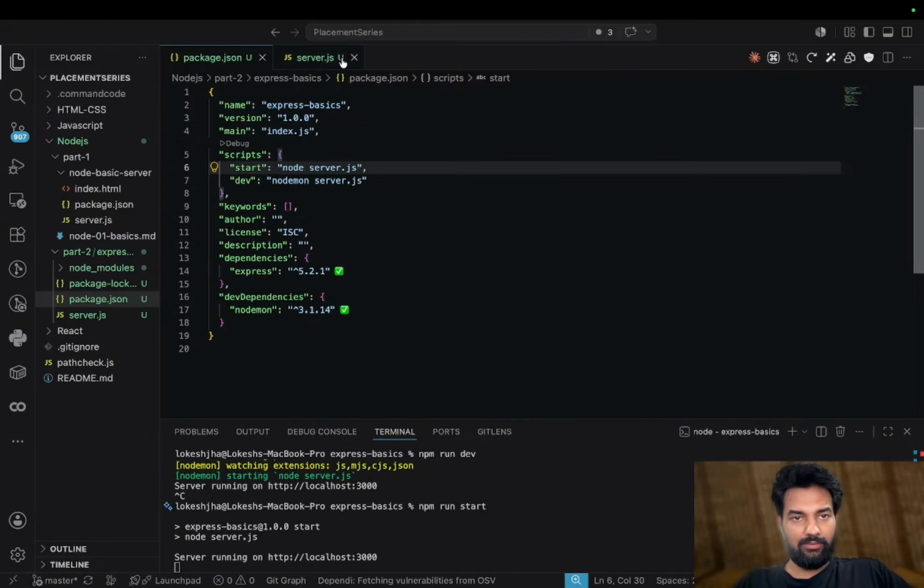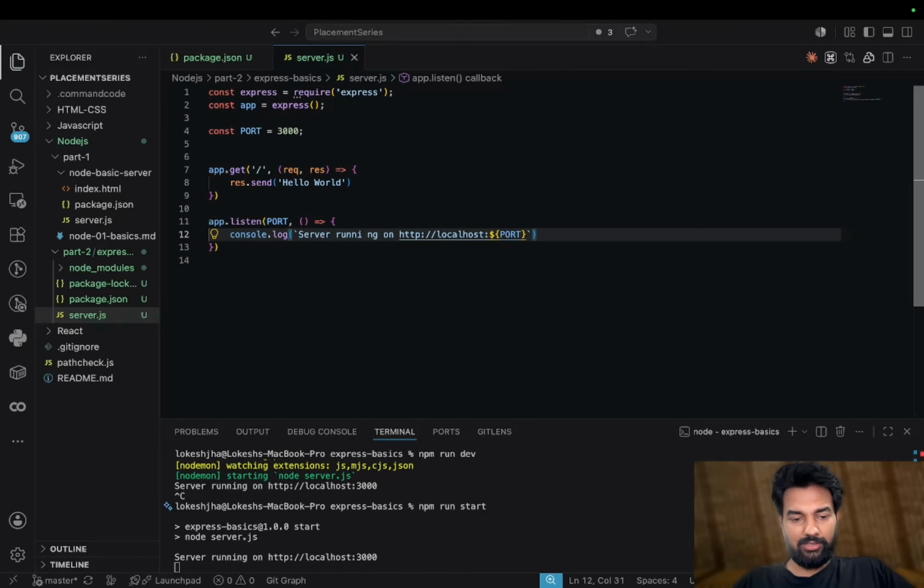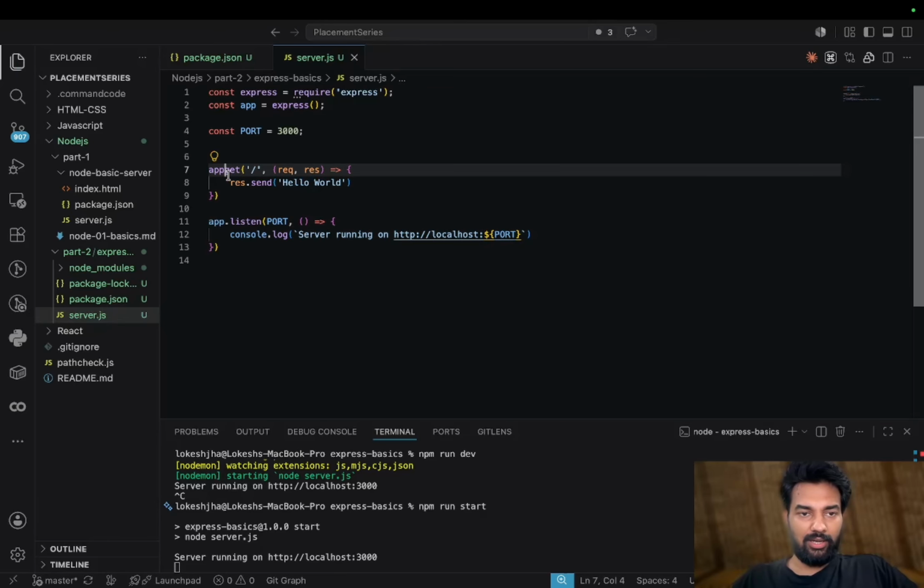I will save this. Now let's suppose I changed something and saved. The first thing is, if you do any change, it will take that change at that time only. The other thing is if you crash it, it will restart when you fix the error.